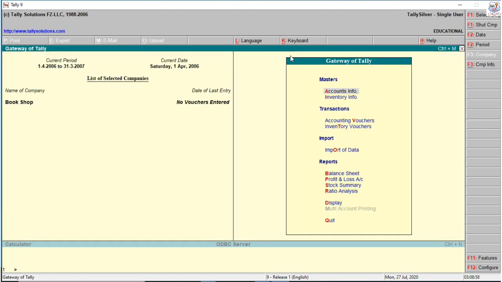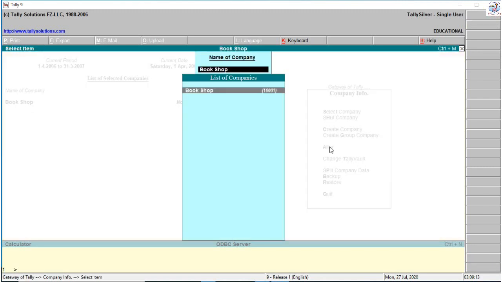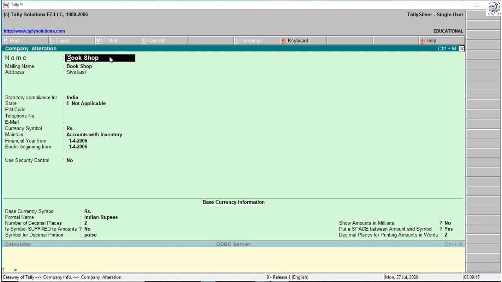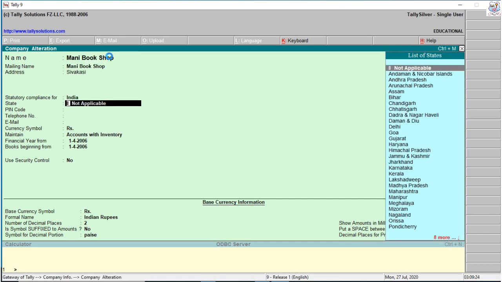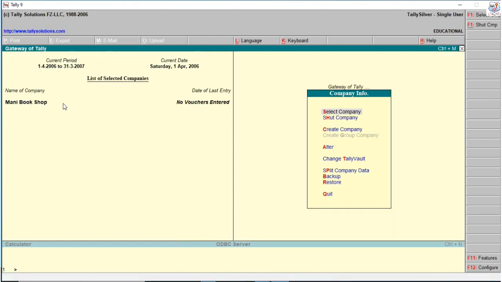So in this gateway of Tally we see company info, select company, shut company, create company. If you want any changes to your company information, click alter. So I select bookshop, any changes. So I create money bookshop, press Ctrl plus A. So it changes to money bookshop. Shut company, close company, create company, alter, change Tally valid password, directly click change Tally valid password.